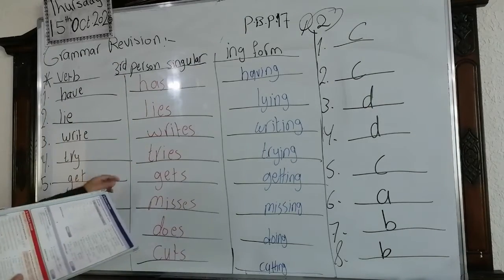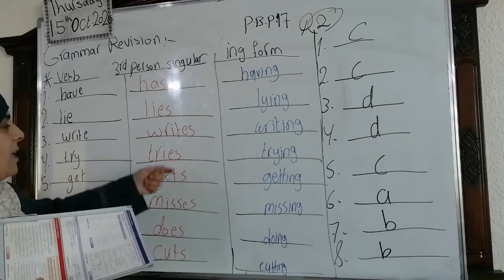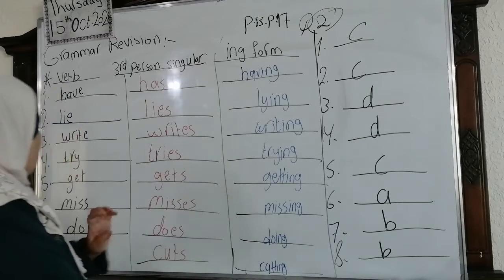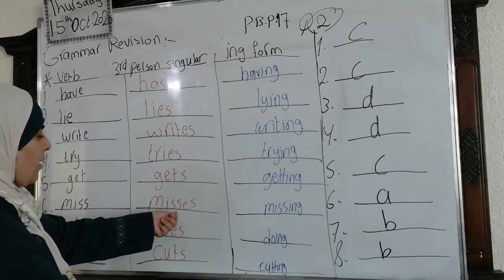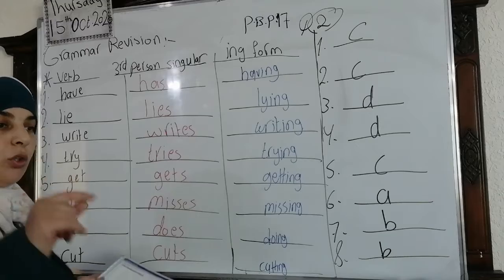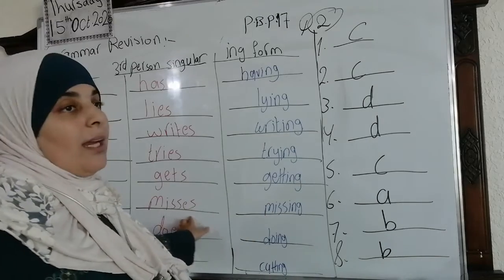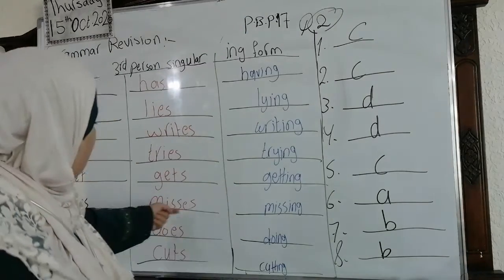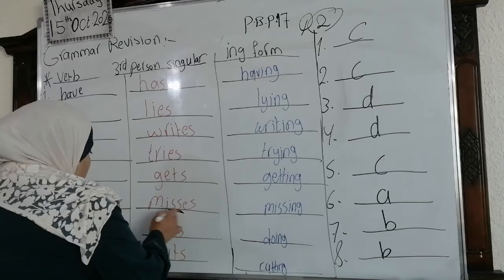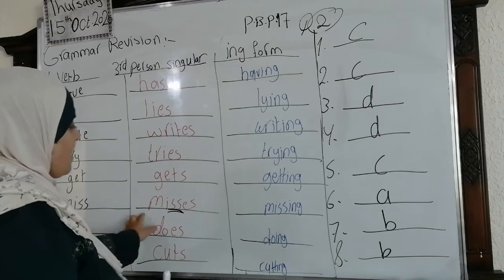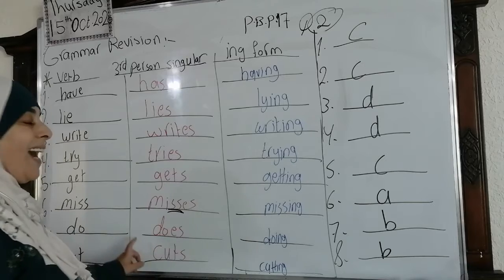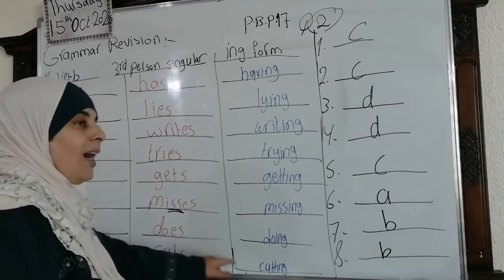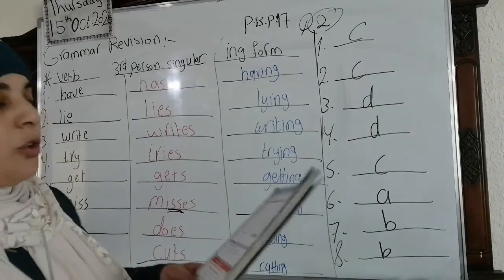The next one, try. It will be tries. We change it into ies. Then crying. Look at this one. We added ing. Get, gets, getting. Miss, misses. Okay, we added the es because of one of the rules that says if we add the s to the verb, we add es, not s, because the verb ends with double s. Look at this one. It ends with double s. Okay. We say miss, misses, missing. Okay. Do, does in the third person singular, and doing with ing. Cut, cuts, cutting.